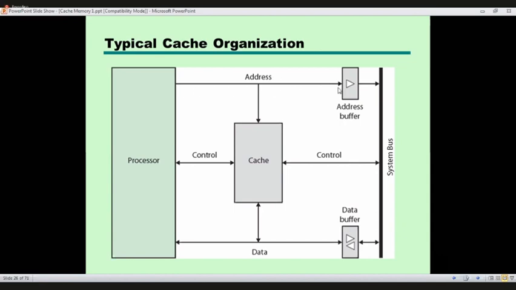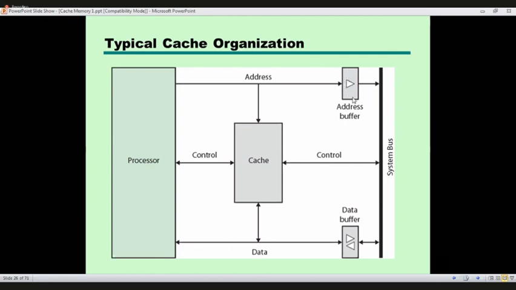In the middle of this link or bus, there is the internal bus, which facilitates the communication between the system bus and the processor, right? Now there is a physical device called an address buffer, located nearby the system bus.